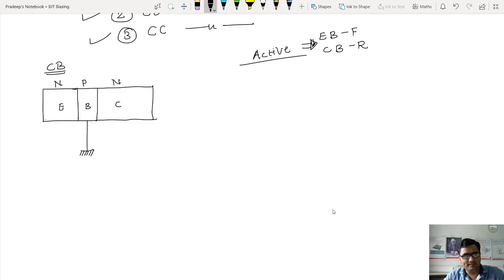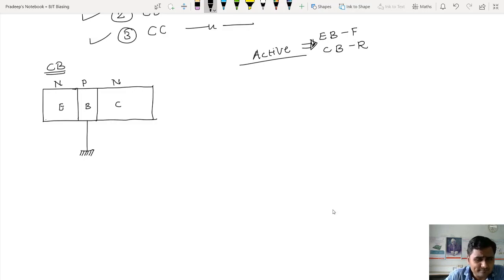Because we are in an amplifier, we need to stick to the active region. We have nothing to do with the saturation and cutoff regions. We had a discussion about those. Now, as we are in an amplifier, we are in the active region. One junction has to be forward biased, the other junction has to be reverse biased.